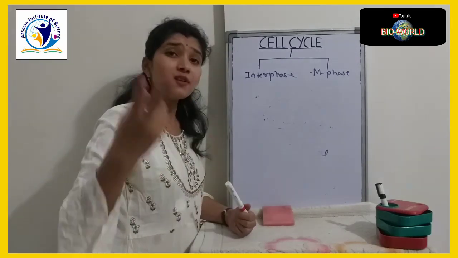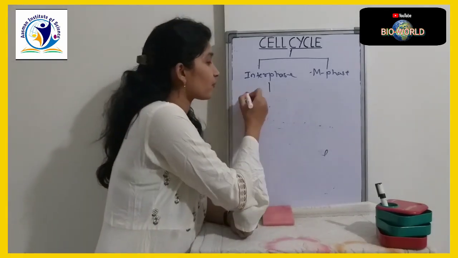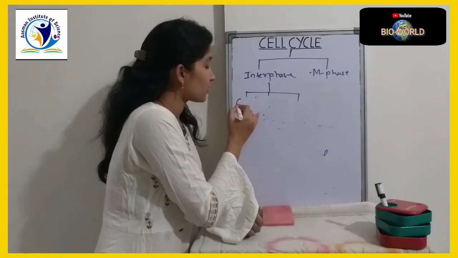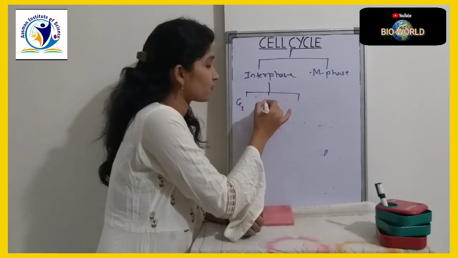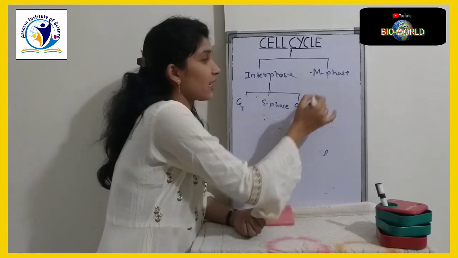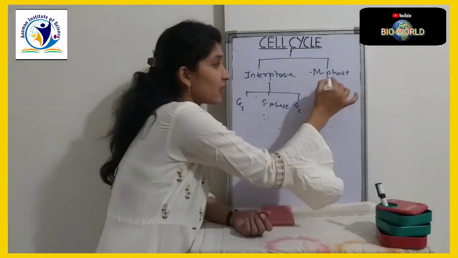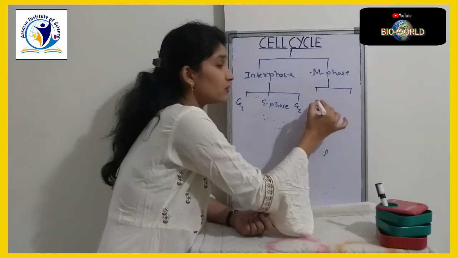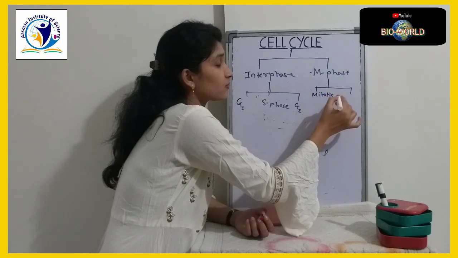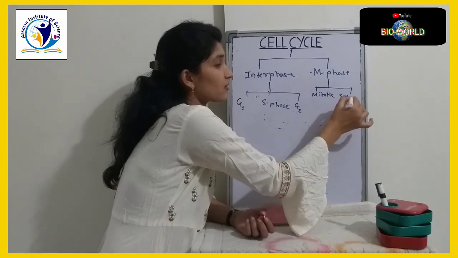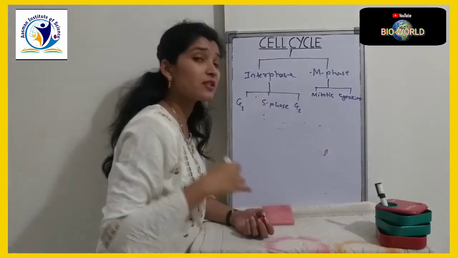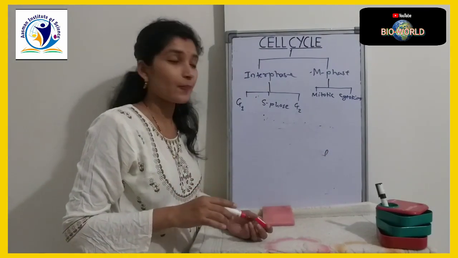Interphase is further divided into three phases, that is G1 phase, S phase and G2 phase. M phase is divided into the mitotic phase and cytokinesis. Again, this mitotic phase is divided into four stages.